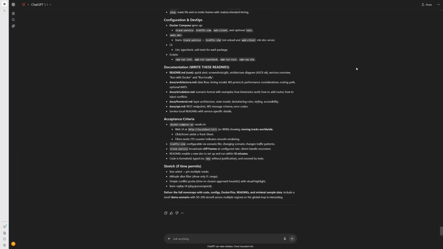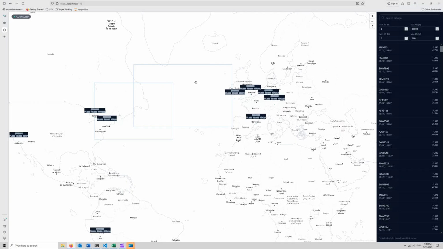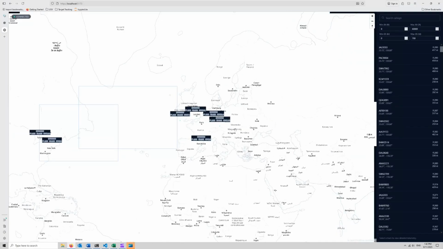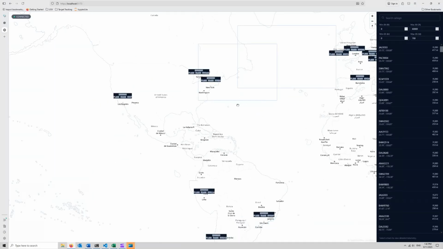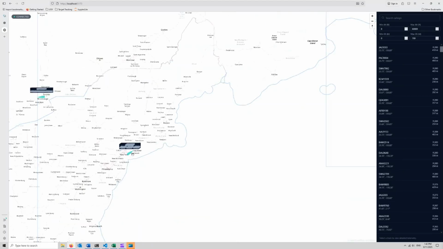The initial cut of the application did not build, and when I did get it building, it had several bugs that needed to be addressed. The version you see on the screen shows an early build that has about 4 hours of work after the initial prompt. It took me about 7 hours working with Codex to produce a working product that displayed the map properly with simulated tracks overlaid. That is the end of this video.